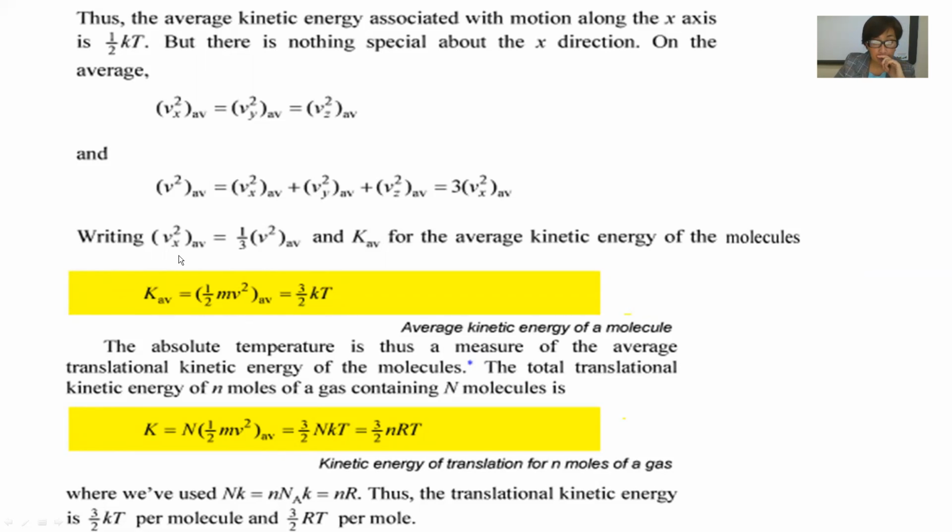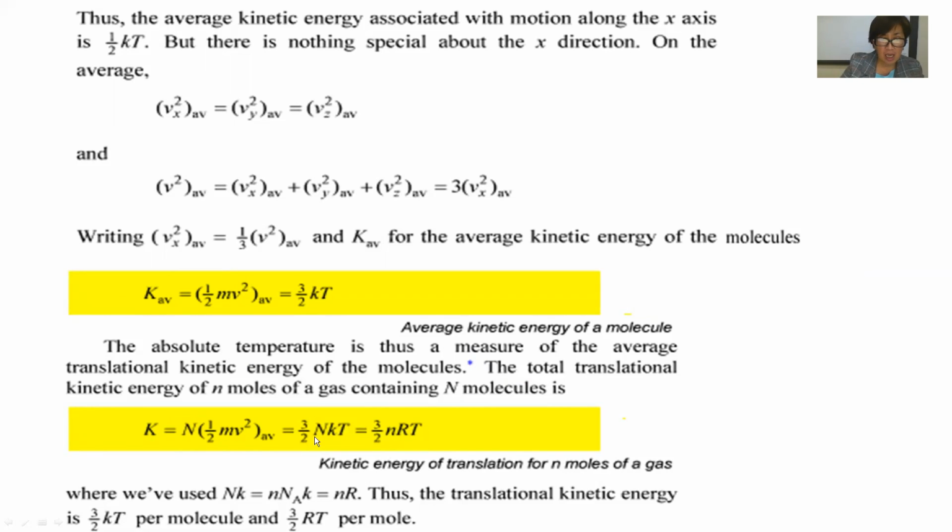The total translational kinetic energy of n moles of gas containing N molecules is 3 divided by 2 nRT, where n is the number of moles. This is the translational kinetic energy for n moles of a gas.